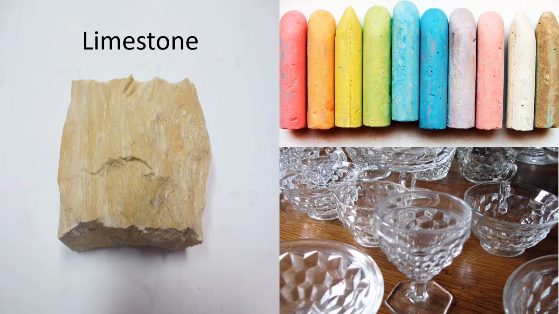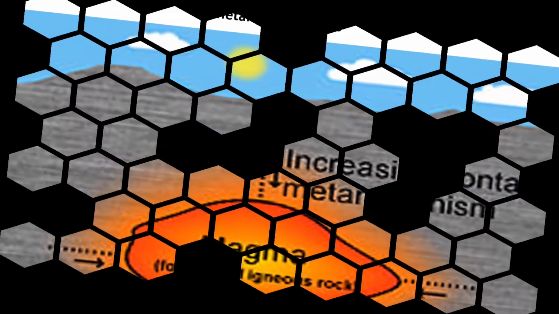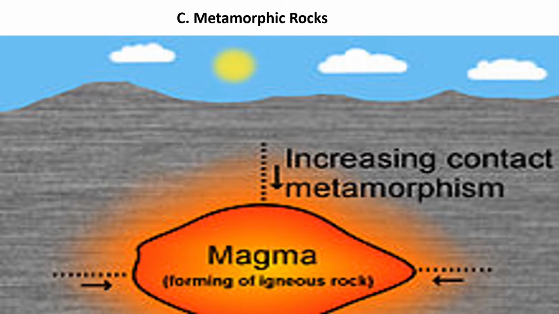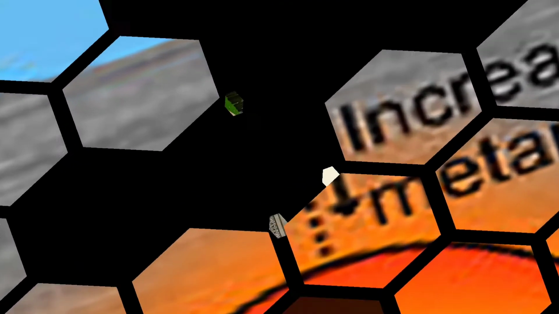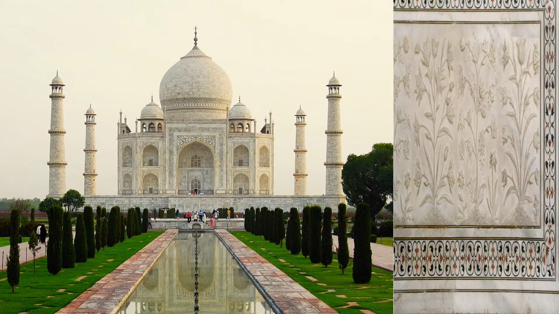The third type of rock is metamorphic rocks. Metamorphic means has changed. These rocks are formed from igneous or sedimentary rocks. When these rocks are subjected to either immense heat or pressure inside the earth, the mineral contents of these rocks change. These changed rocks are known as metamorphic rocks. There are 4 types of metamorphic rocks: marble, slate, gneiss, and quartzite.